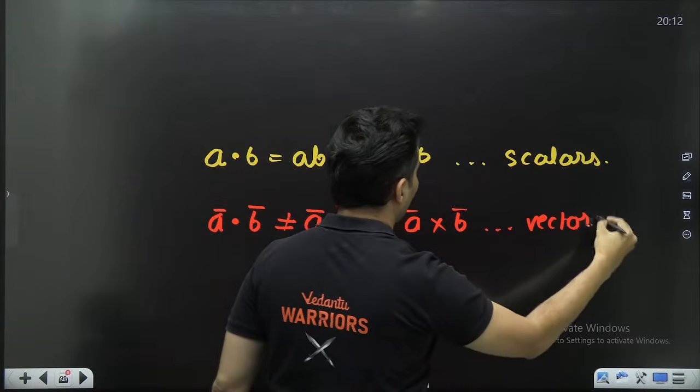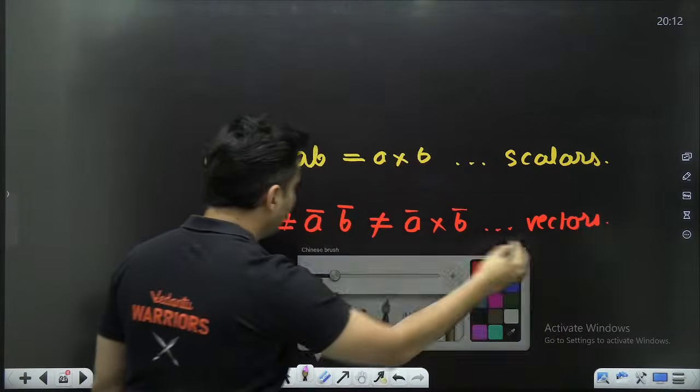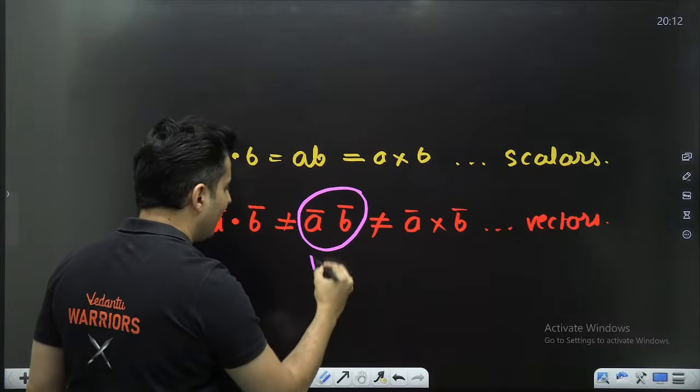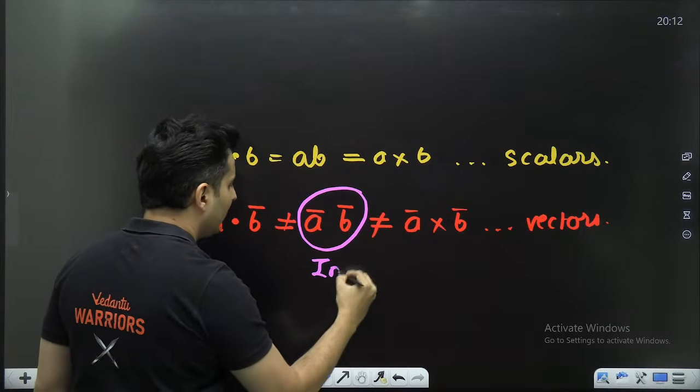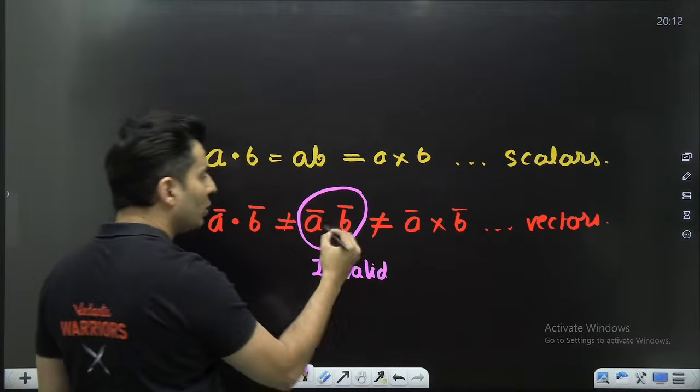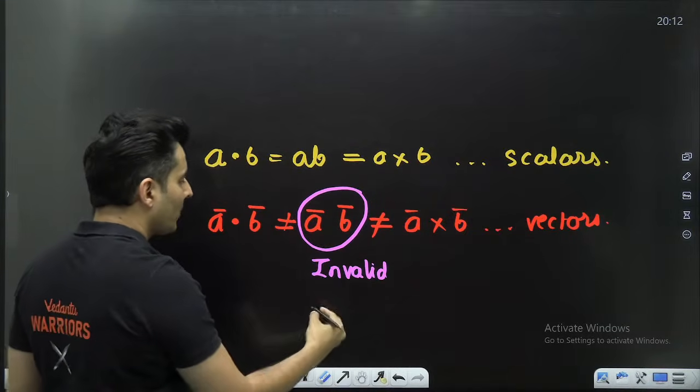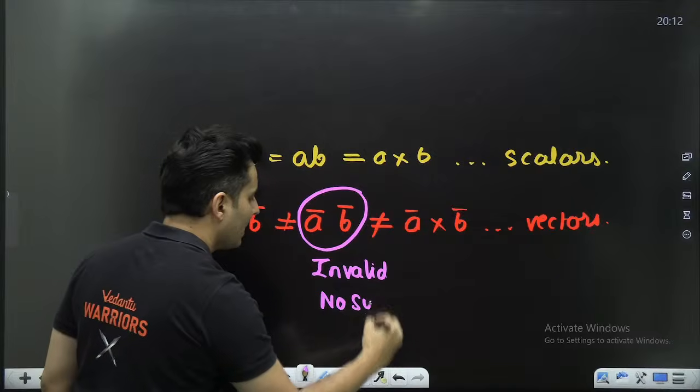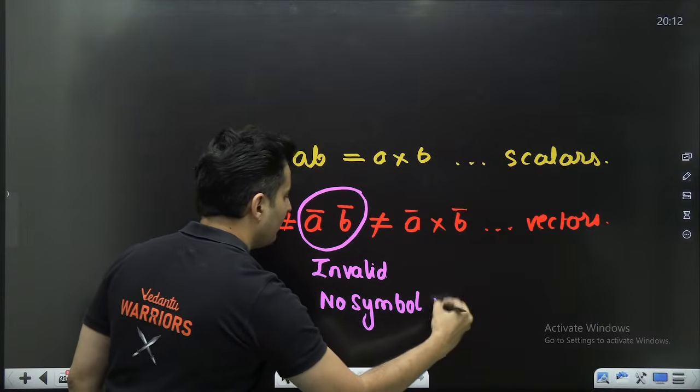This is definitely not the same. In fact, out of them, this is not even valid. It is invalid to write two vectors without any symbol. There is no symbol in between.